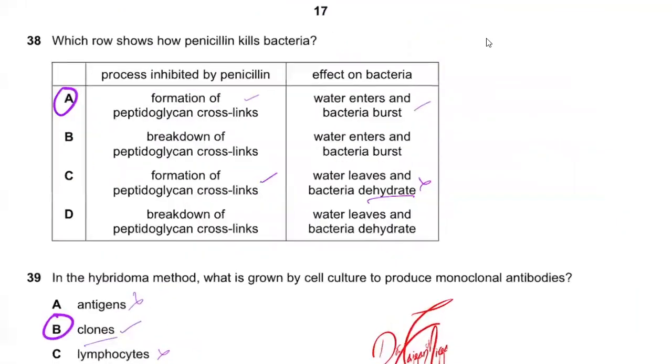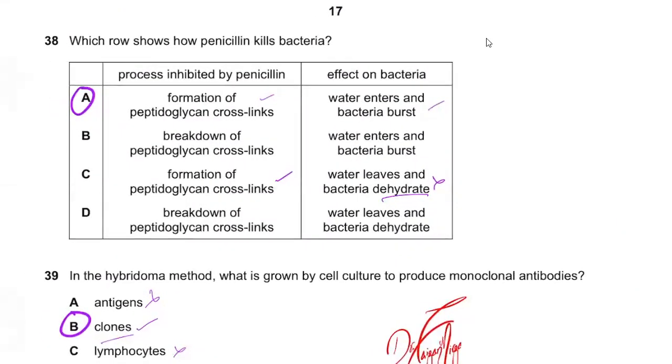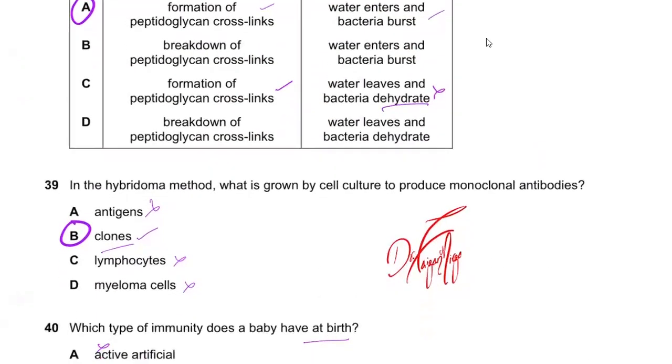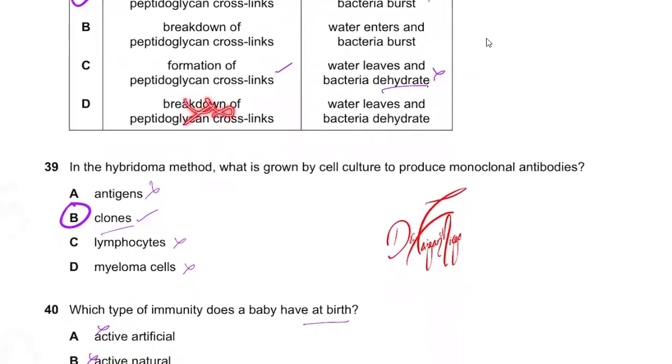Question 38. Which row shows how penicillin kills bacteria? The process is inhibition by penicillin, so formation of peptidoglycan crosslinks is prevented. This is a fact. Effect on bacteria: water enters and bursts it. Breakdown of peptidoglycan crosslinks? No, it doesn't break them down. Prevention of peptidoglycan crosslink formation, correct. Water leaves the bacteria and it dehydrates? There is no reason for the bacteria to become dehydrated and die. Because of the cell wall, the water keeps on entering, the cell wall becomes loosened and the cell bursts. The breakdown option is just not correct. So you have to choose between A and C. So A is the correct answer.